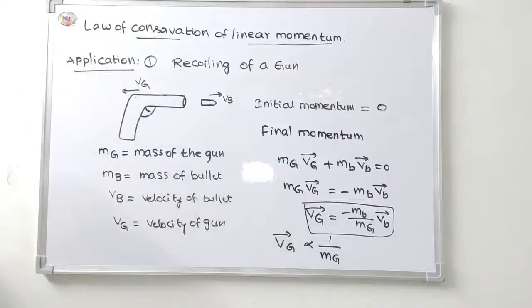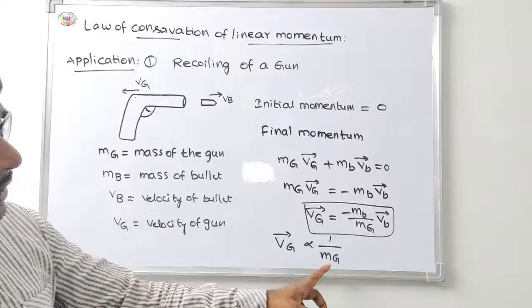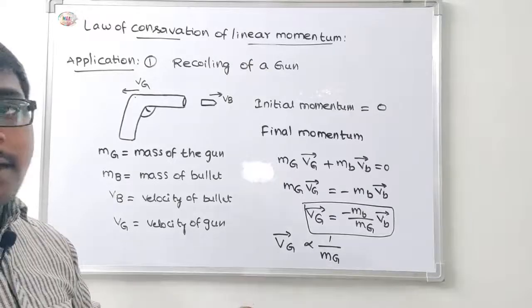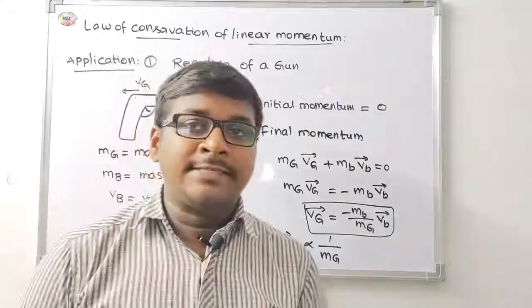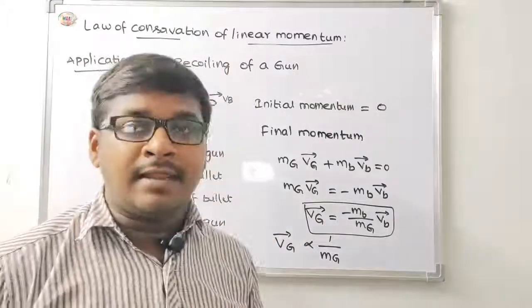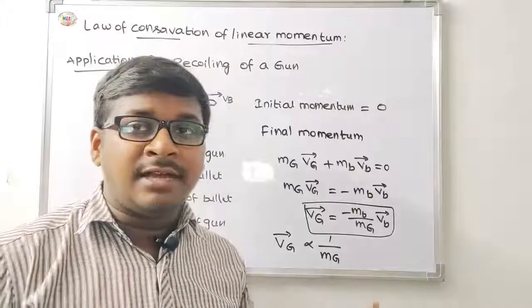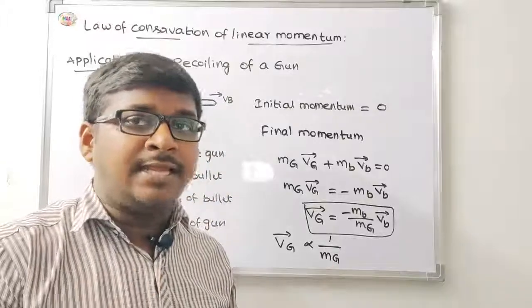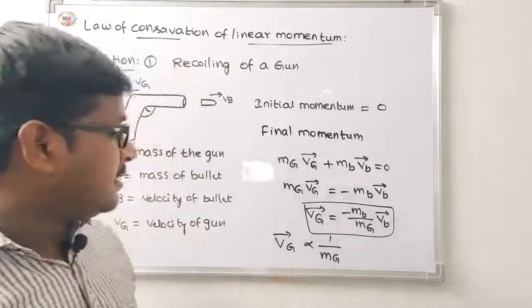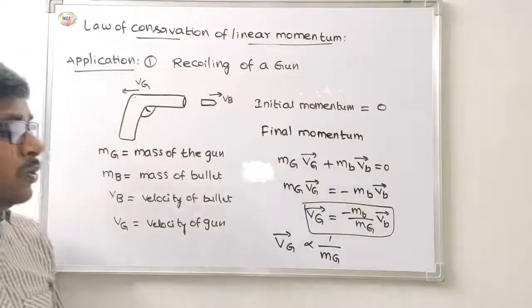That means the higher the mass of the gun, the lesser the recoil velocity. For example, if the mass of the gun is lower, the recoil velocity is higher.